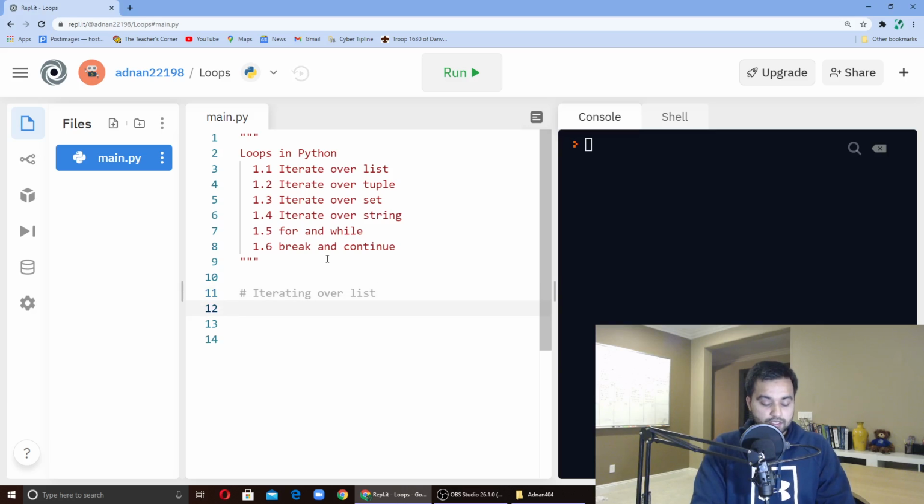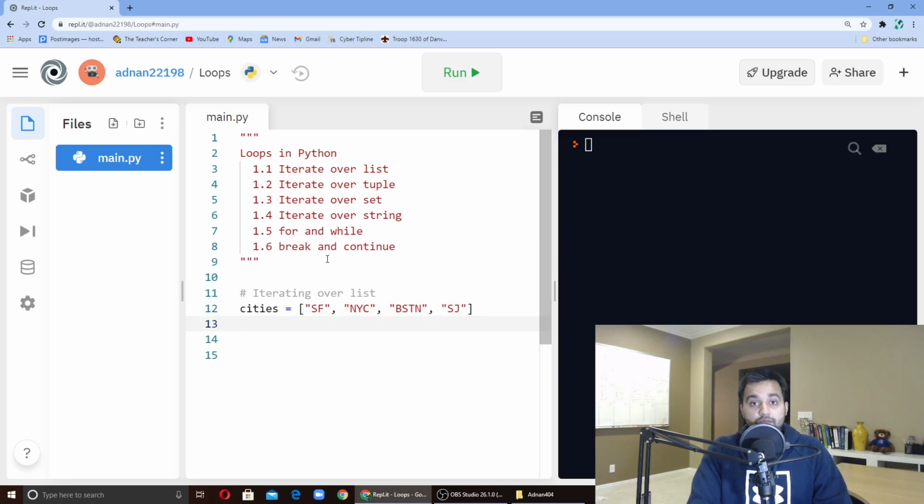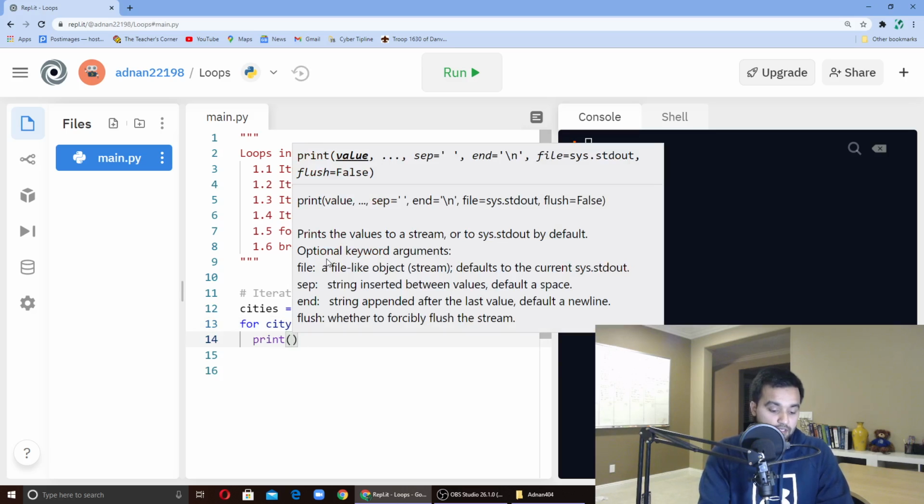So cities equals SF, NYC, Boston, and let's think of another city, San Jose. To iterate over a list, I can say for city in cities, and then print city.